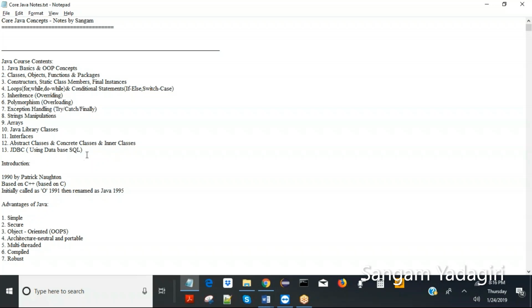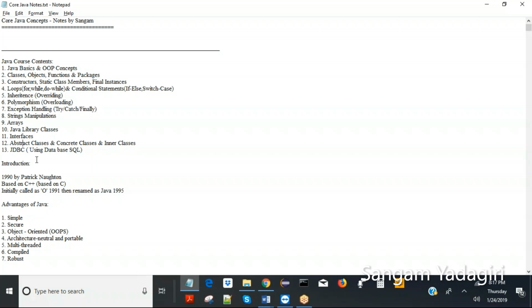And JDBC, mainly I will include this in the automation because you need to automate the database testing also, so that will be mostly covered in the core Java session. So this core Java session is only for those who are willing to be automation test engineers, right? Not the Java developers. For the Java developers, there are a bunch of other topics too which I'm not covering,